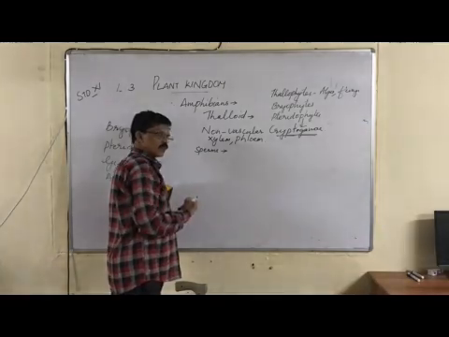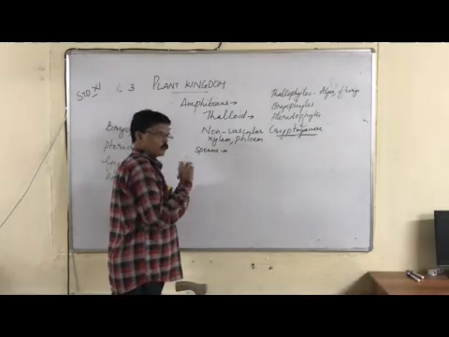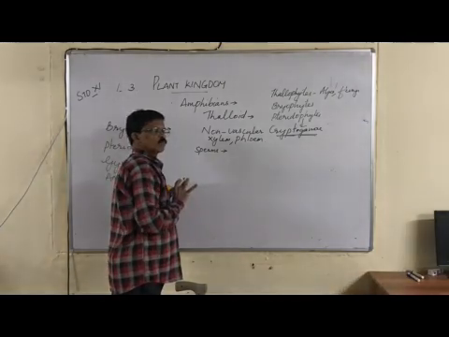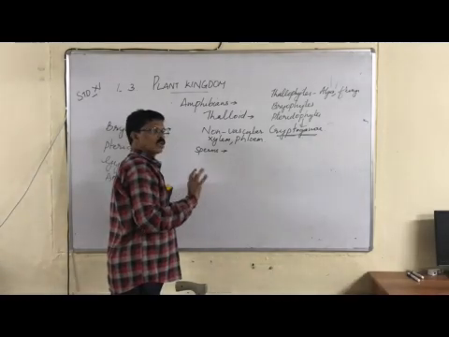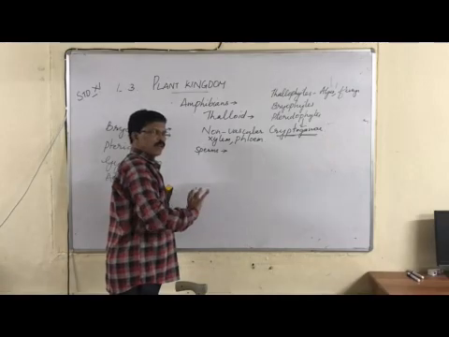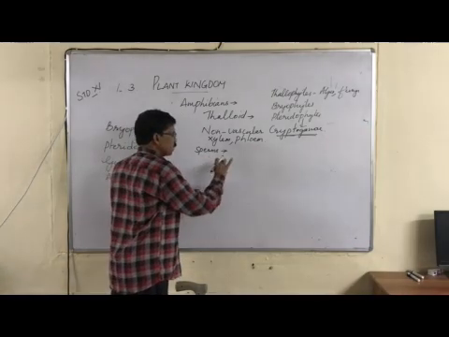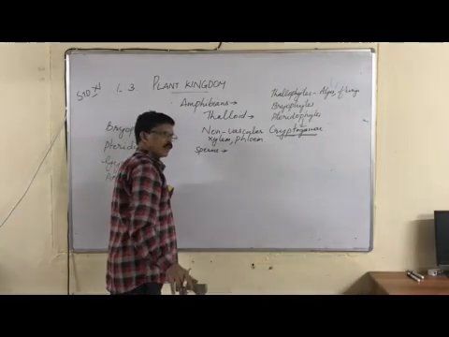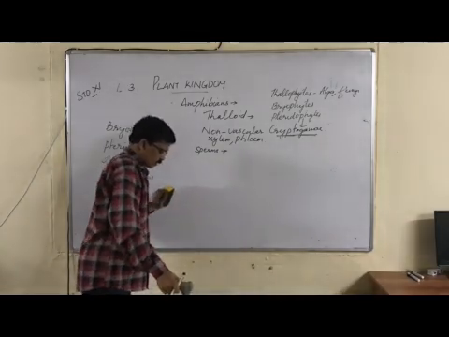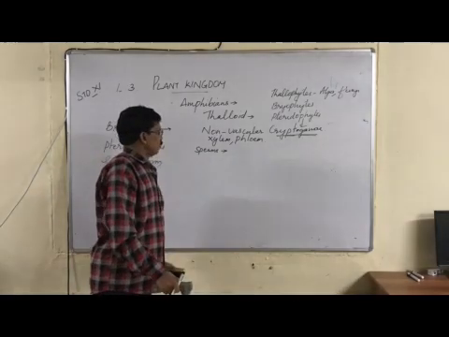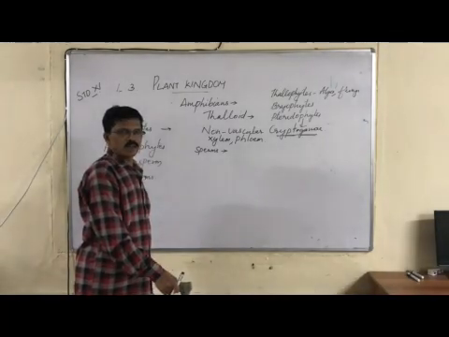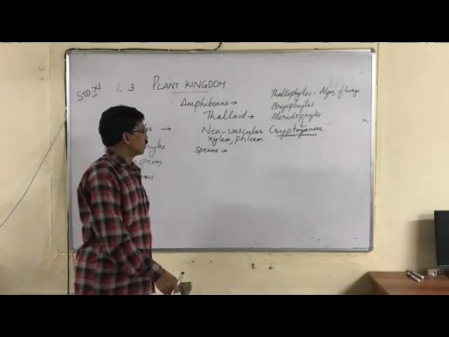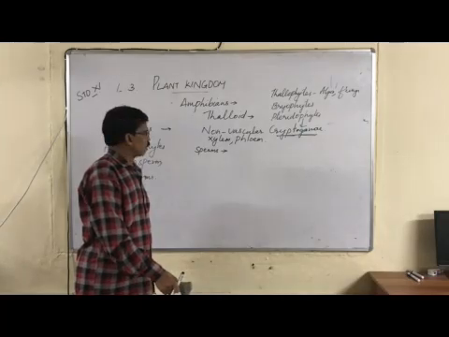So they are found near water bodies or wet areas, so that the sperm can move and reach the female gamete for fertilization. That's why bryophytes are mostly found abundantly in and around water bodies.